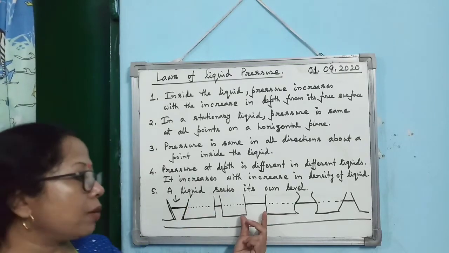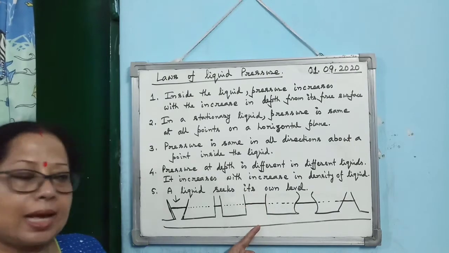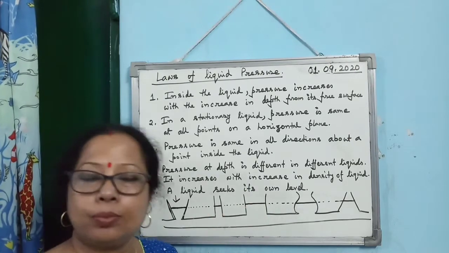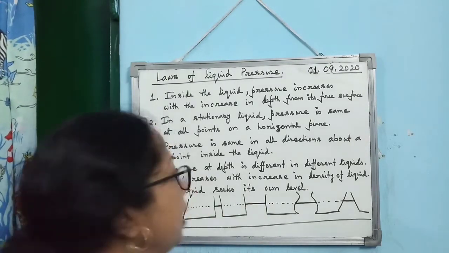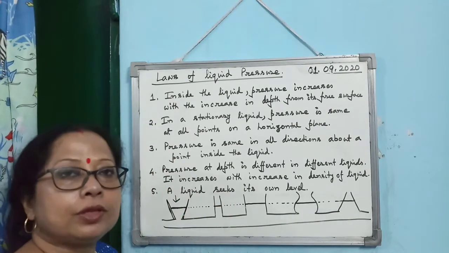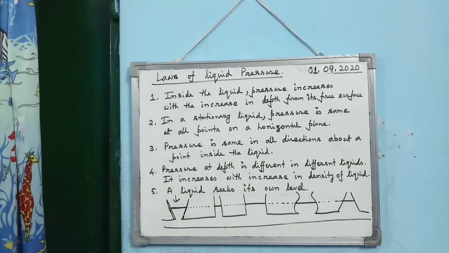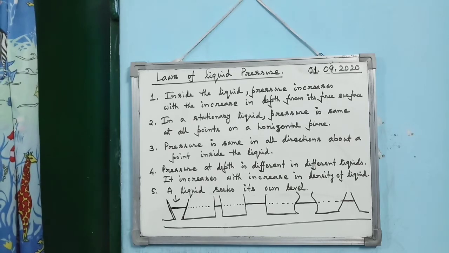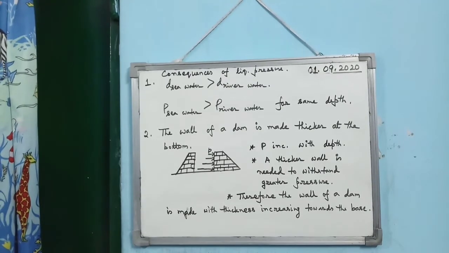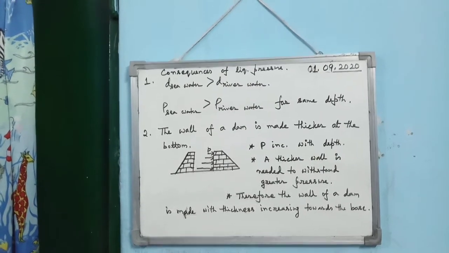Don't think that as it is a broader area, the height of the liquid will be less, and smaller area means the height of the liquid will be more. No, not at all. That is the meaning of the fifth law: a liquid always seeks its own level. Now, some consequences of liquid pressure.